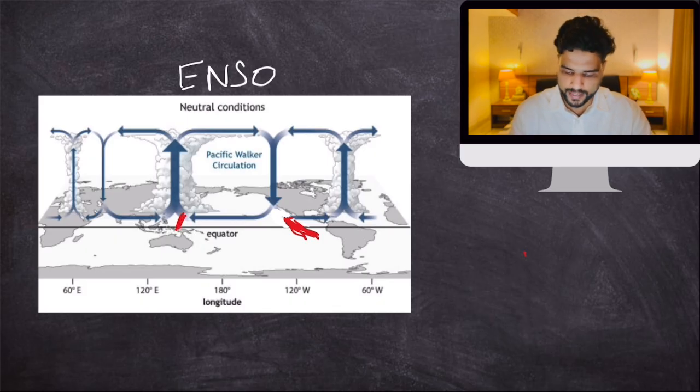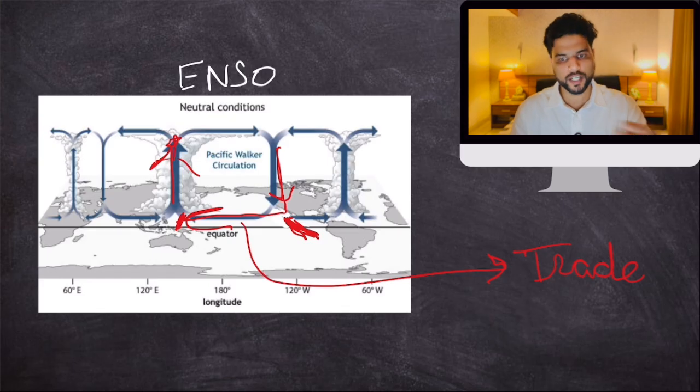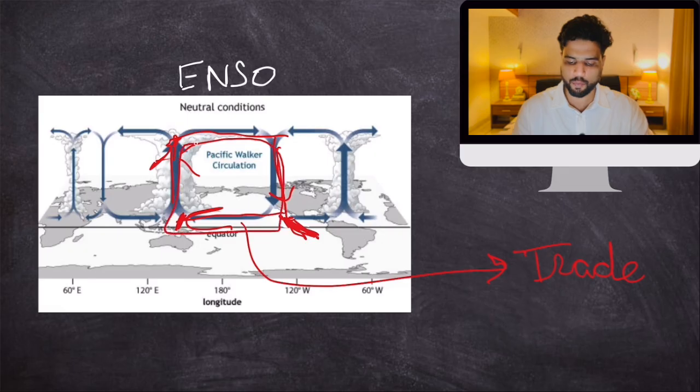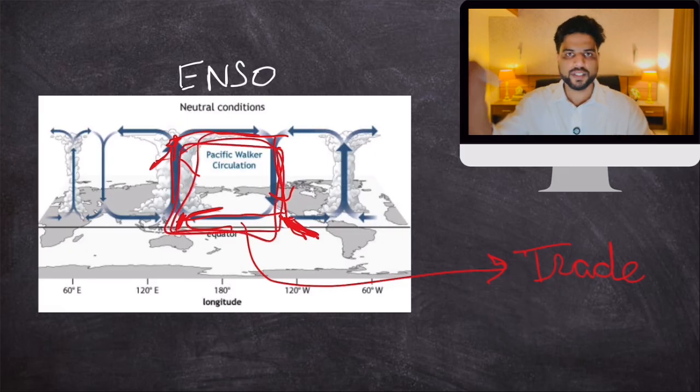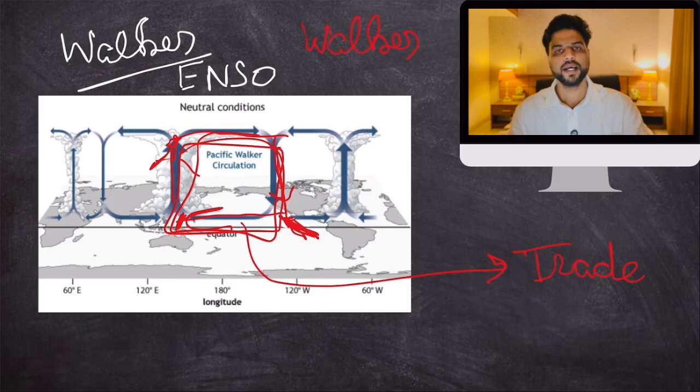So air rises over here, and the descending air comes down, moves in this direction. These are trade winds. When they move upward, they form clouds and cause rainfall, and then they go back to their default position and then descend downwards. This entire movement is a cell-like movement, circulation, and this is known as Walker circulation.